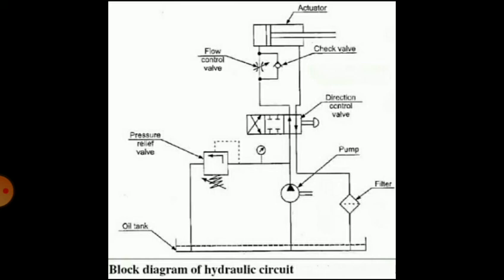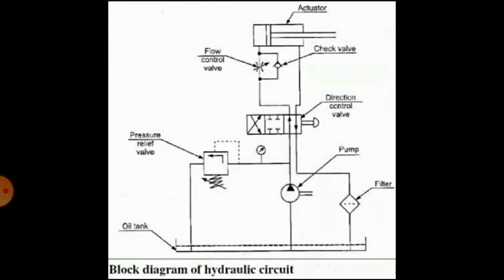It forces the piston in a forward direction, and at the same time the fluid inside the piston rod area comes through into the direction control valve and into the reservoir again. So that is the working of the hydraulic system.